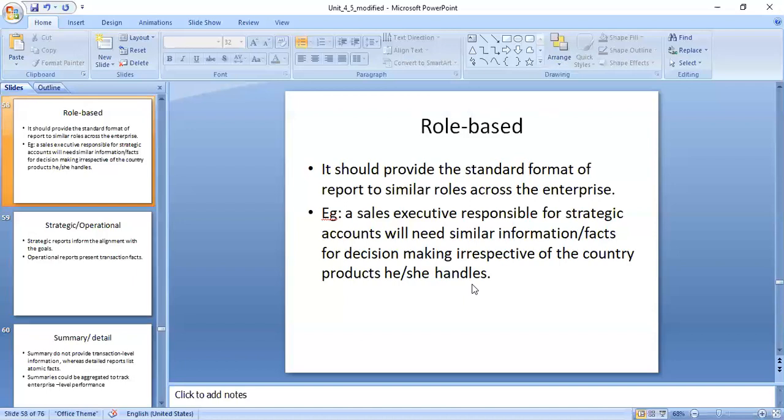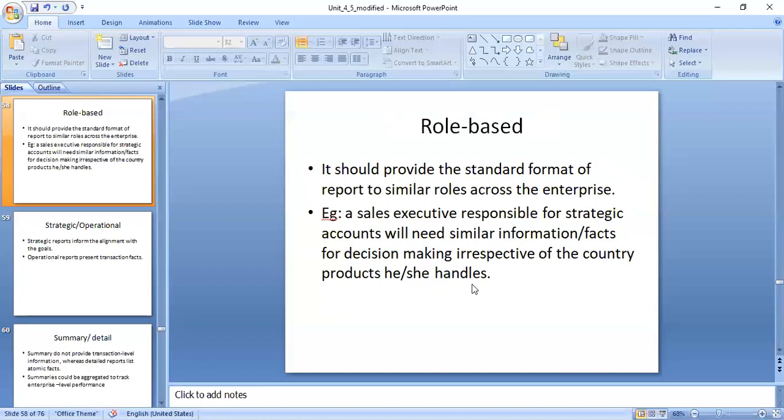What they are saying is to provide a similar report to similar roles across the enterprise, as they are likely to make similar decisions. Take the sales executive responsible for strategic accounts: in a year, how many accounts did he create? How many people or customers has he contacted?